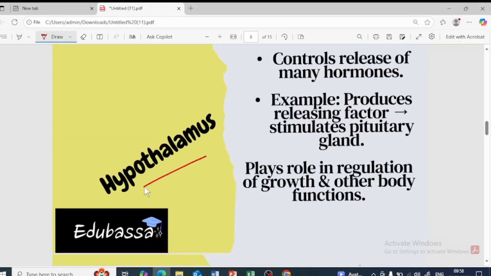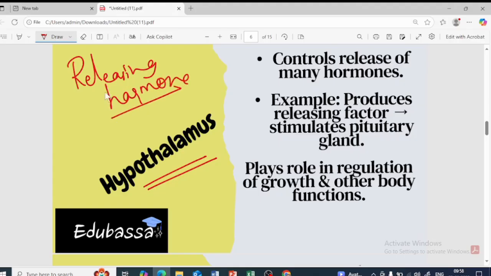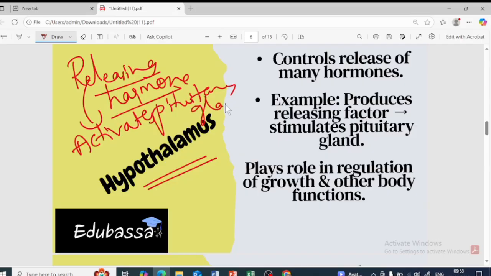So let us learn about the hypothalamus. What the hypothalamus does is release the releasing hormone. And this releasing hormone activates the pituitary gland. Sorry, not the next hormone, the next gland. So it will activate the pituitary gland. Why? To prepare the hormones.